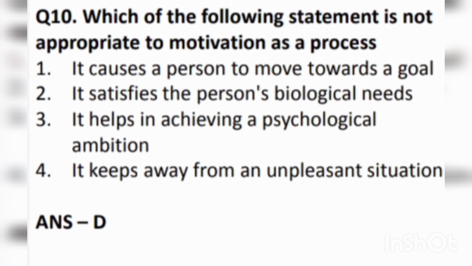Next question is, which of the following statements is not appropriate to motivation as a process? First, it causes a person to move toward a goal. Second, it satisfies the person's biological need. Third, it helps in achieving a psychological ambition. Fourth, it keeps away from an unpleasant situation. Answer is fourth, it keeps away from an unpleasant situation.